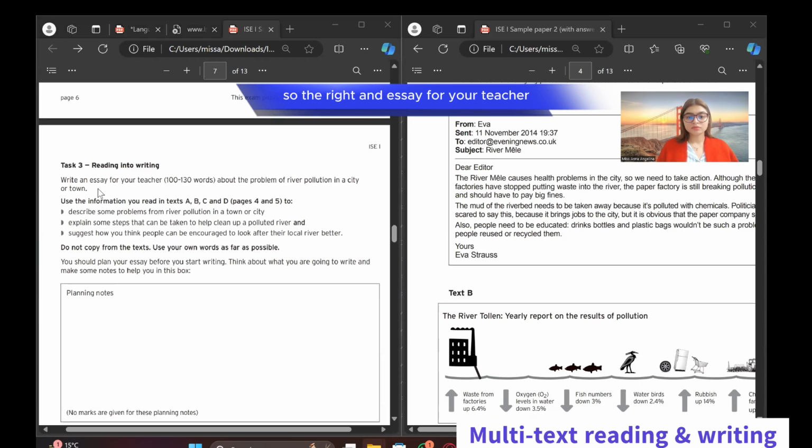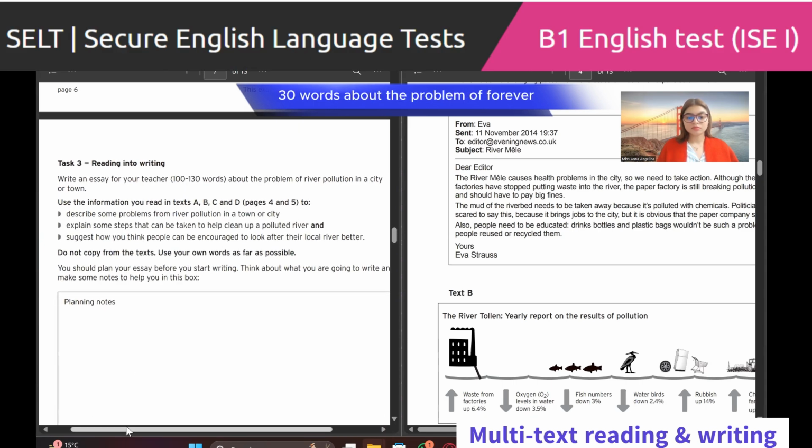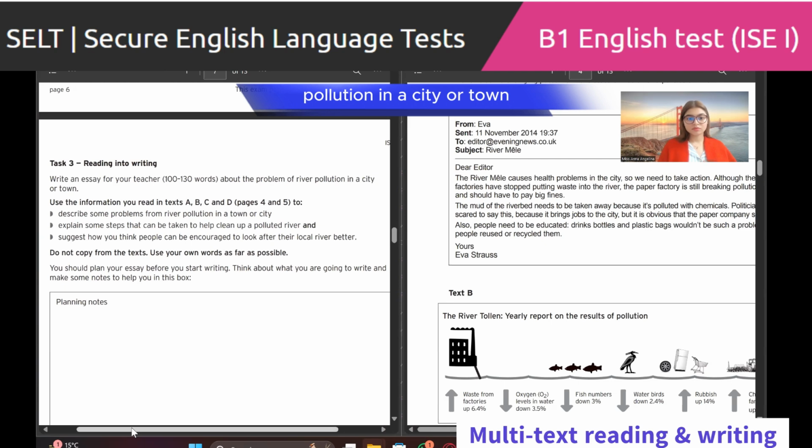Write an essay for your teacher, 100 to 130 words, about the problem of river pollution in a city or town. Use the information you read in text A, B, C, and D, pages 4 and 5, to describe some problems from river pollution in a town or city. Explain some steps that can be taken to help clean up a polluted river, and suggest how you think people can be encouraged to look after their local river better.